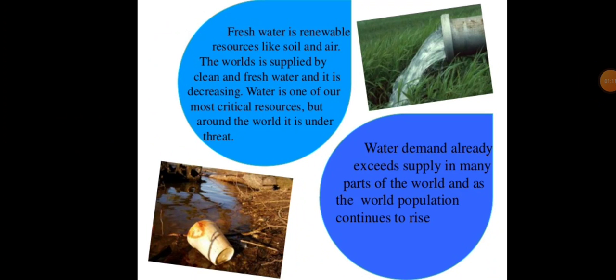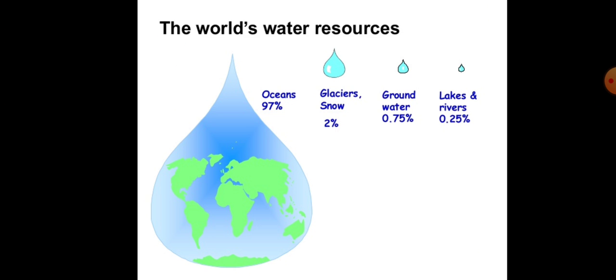Then fresh water is a renewable resource like soil and air. The world is supplied by clean and fresh water and it is decreasing. Water is one of our most critical resources, but around the world it is under threat. Then water demand already exceeds supply in many parts of the world, and as the world population continues to rise.